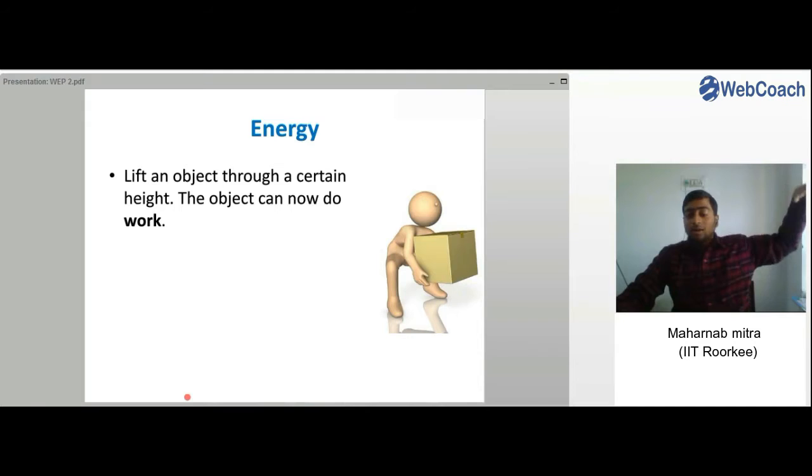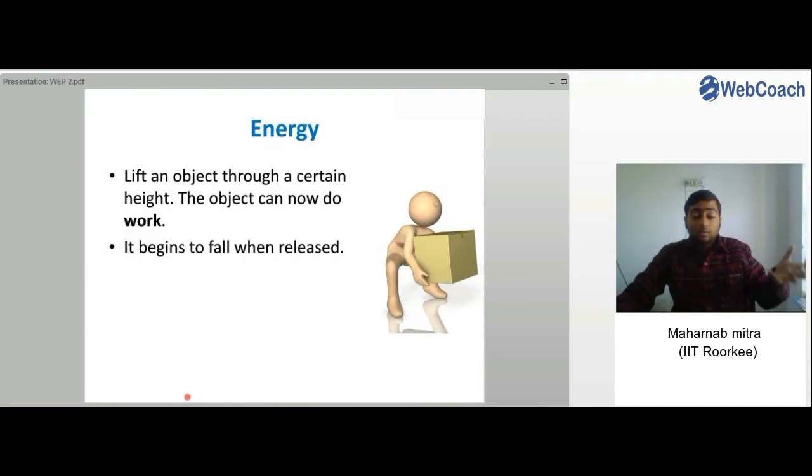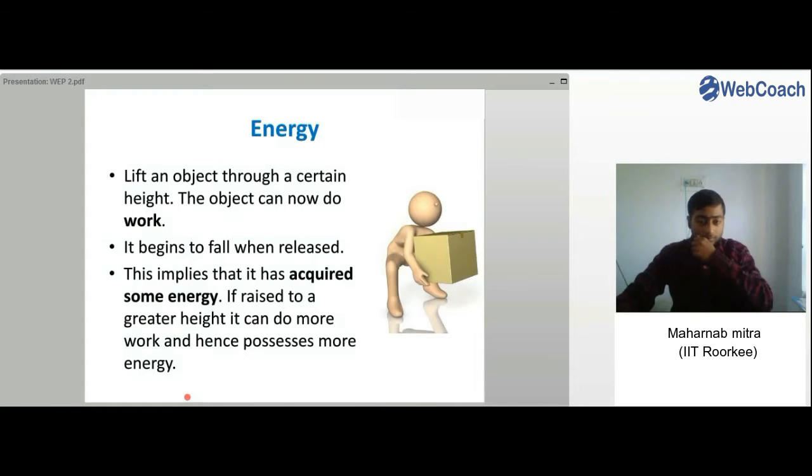Once you leave the object from above, doesn't the object come to the ground on its own? It comes to the ground on its own when no one is pushing or pulling it, right? It begins to fall when released.